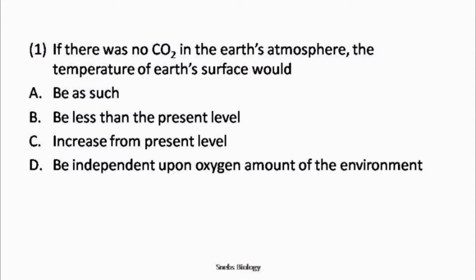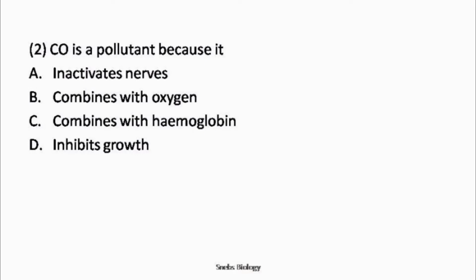So when carbon dioxide and other air pollutants are collected in the atmosphere, they absorb sunlight that has bounced from the Earth's surface. This leads to an increase in the Earth's average surface temperature and it's called global warming. When there is no carbon dioxide in the atmosphere, the temperature of the Earth's surface will be less than the present temperature. So the correct answer will be option B. If there was no carbon dioxide in the Earth's atmosphere, the temperature of Earth's surface would be less than the present level. Okay. Next, question number 2.